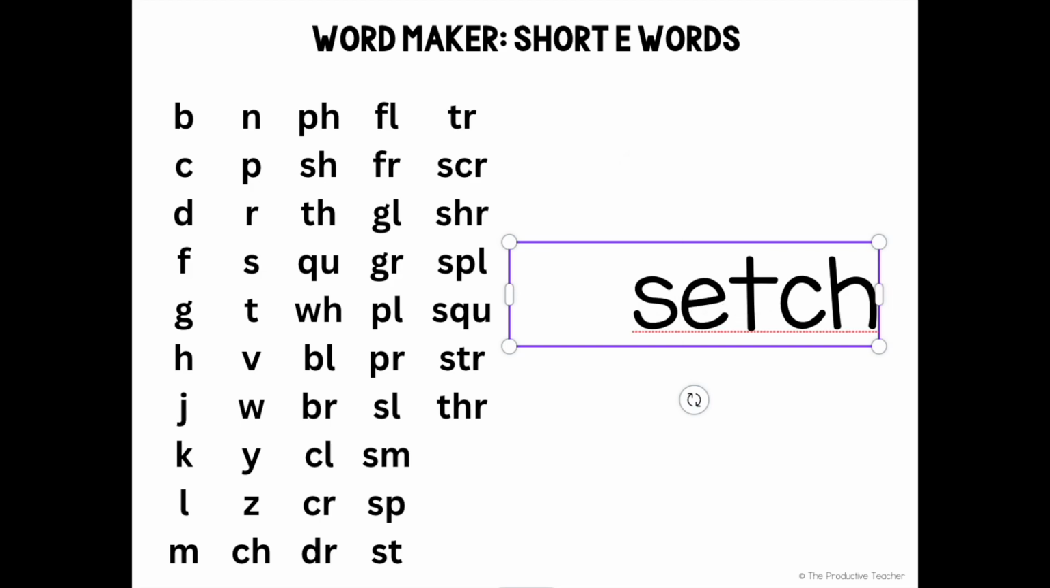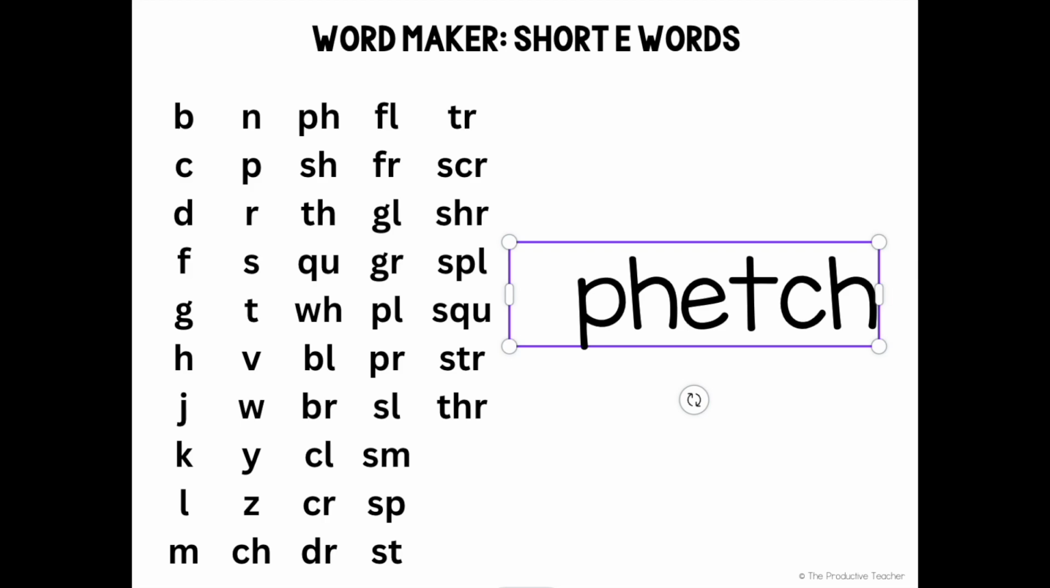Setch. Setch is not a word. Tetch. Tetch is not a word. Vetch. Vetch is not a word. Wetch. Wetch is not a word. Yetch. Yetch is not a word. Zetch. Zetch is not a word. Chetch. Chetch is not a word.